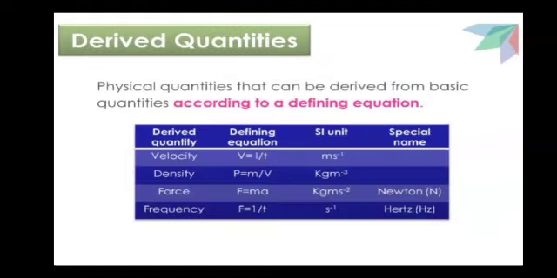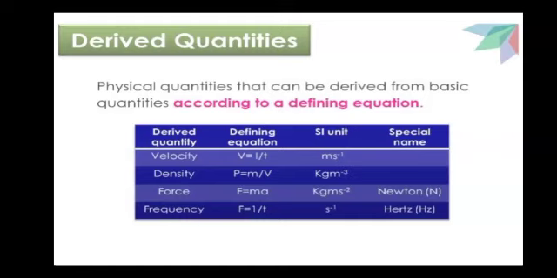On the other hand, derived quantities are those physical quantities which are expressed in terms of base quantities. In simple words, they are a combination of different base quantities. Whenever we deal with multiplication, division, subtraction, or addition between two or more base quantities, we are describing derived quantities.